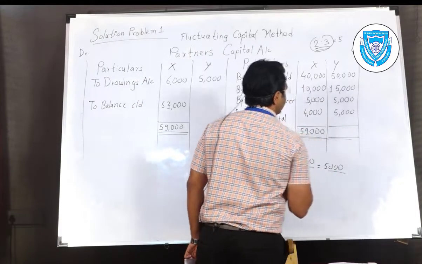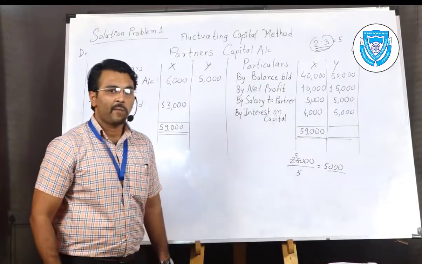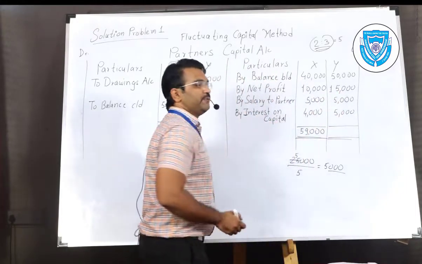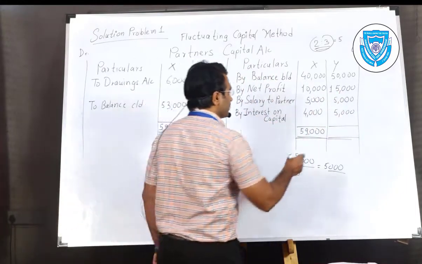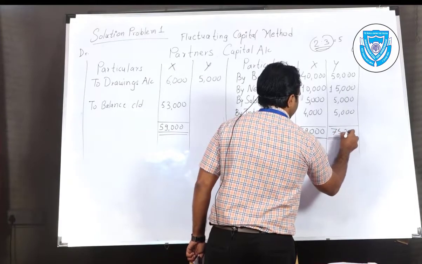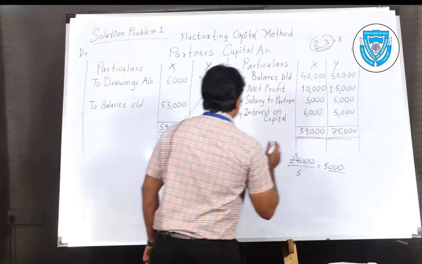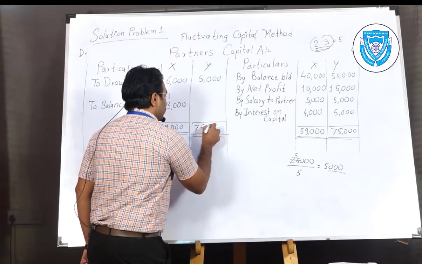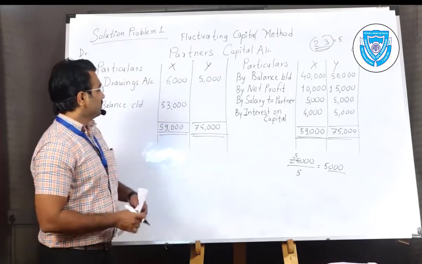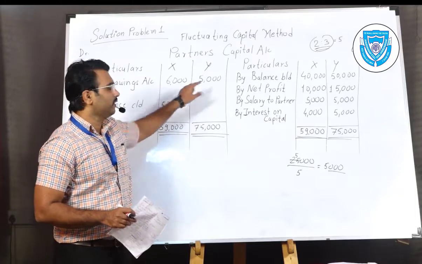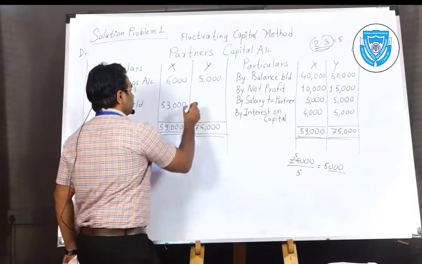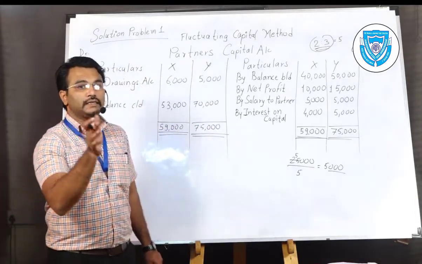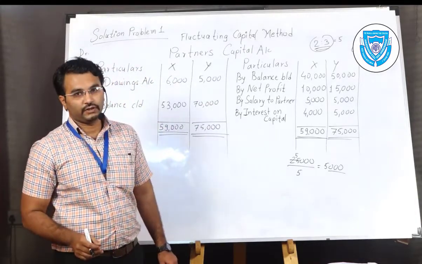Now come to the next partner. On the credit side, it is also more than the debit side. So 50,000 plus 15,000 is 65,000, plus 10,000, it is 75,000 on the credit side. 75,000 is the total of the credit side. 75,000 minus 5,000, you will get the balance, which is called a credit balance, rupees 70,000.